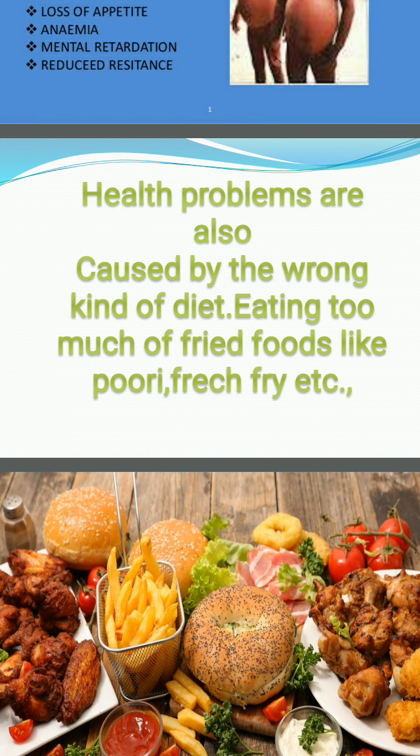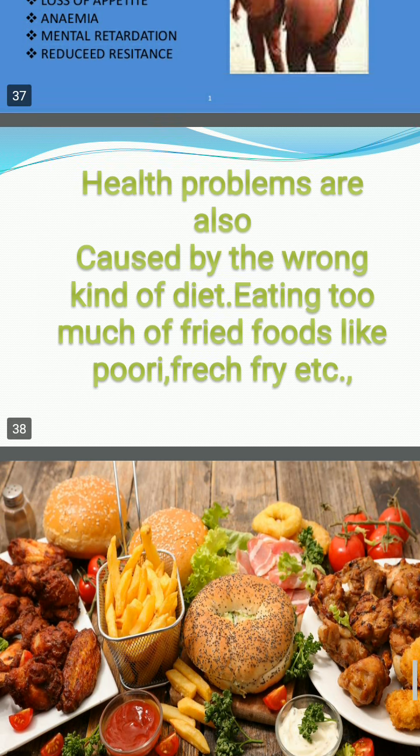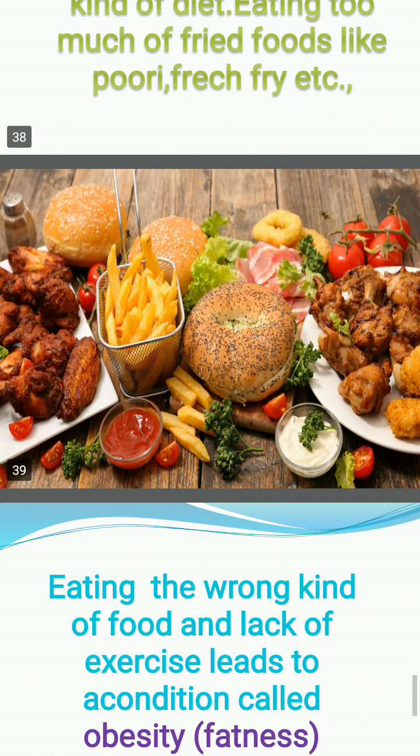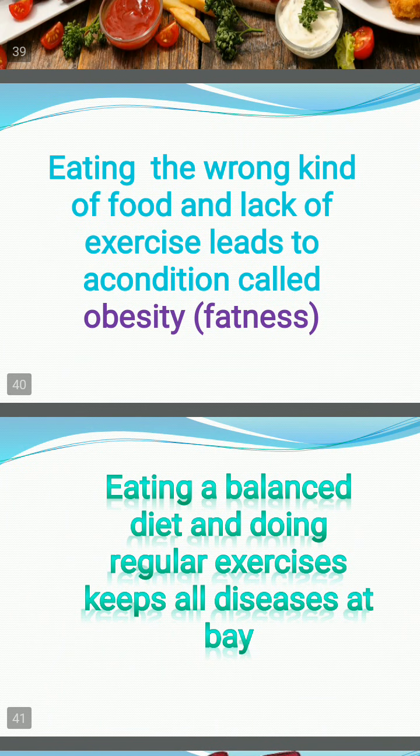Health problems are also caused by the wrong kind of diet. Eating too much fried food like puri, french fries, etc. Here I have given a picture as an example of fried food items. Eating the wrong kind of food and lack of exercise lead to a condition called obesity, fatness.